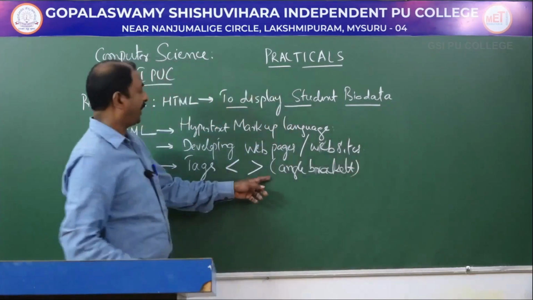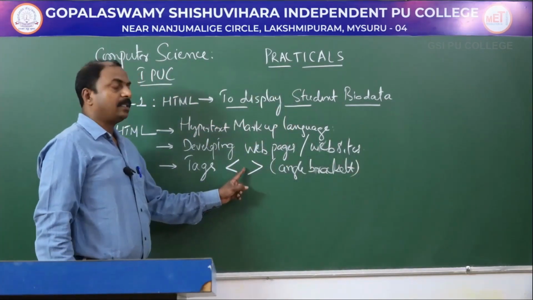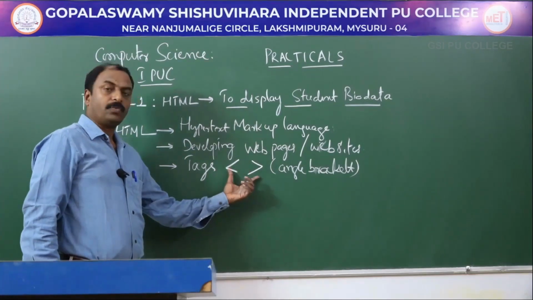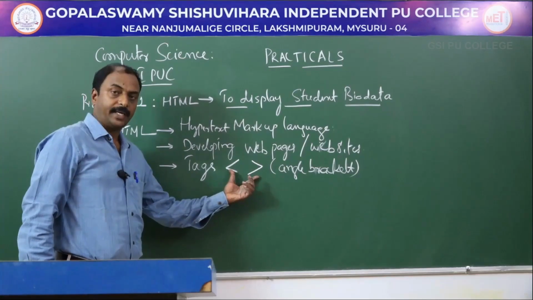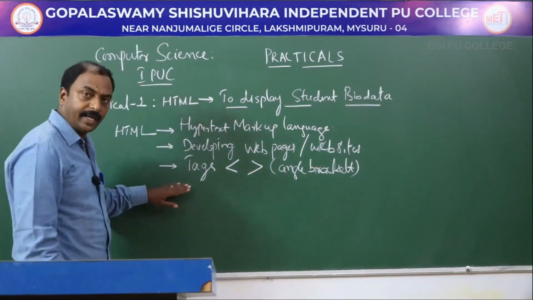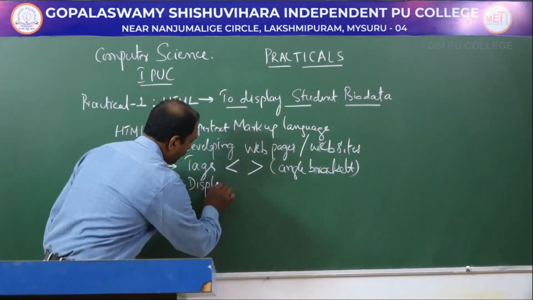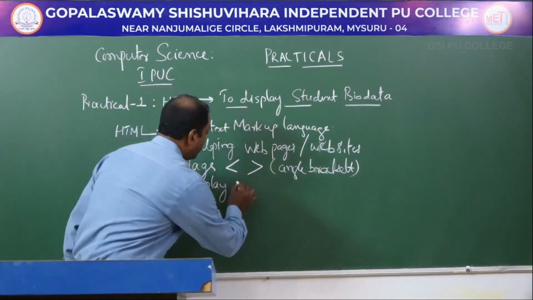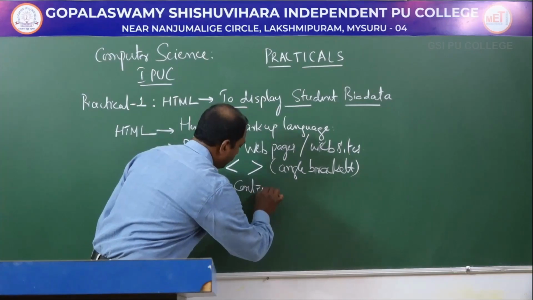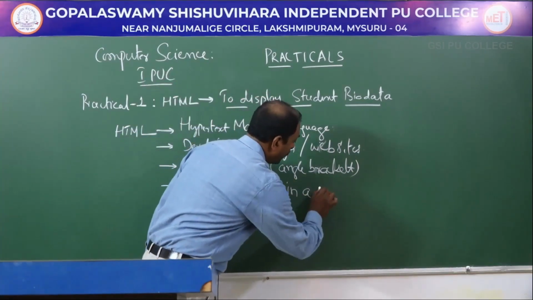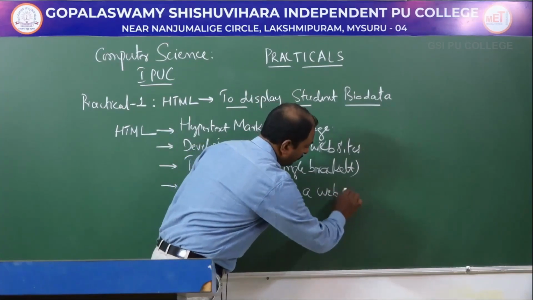Your HTML tag should be written between a pair of left and right angle brackets, and these tags are used to display the content in a web page.